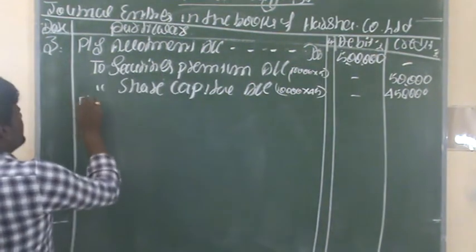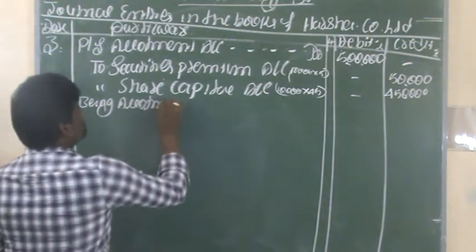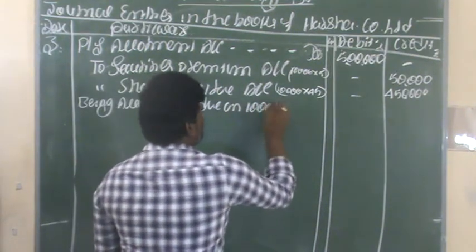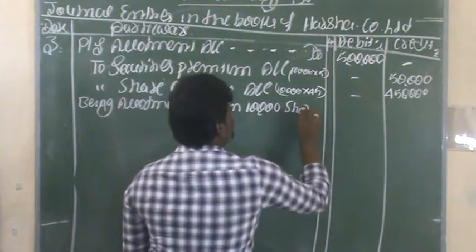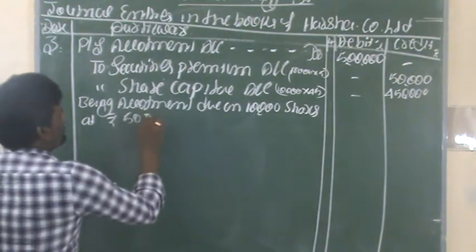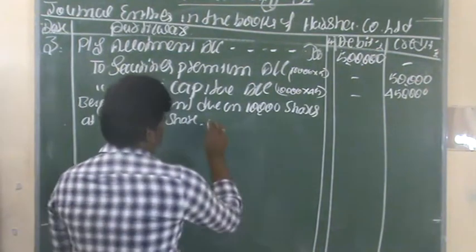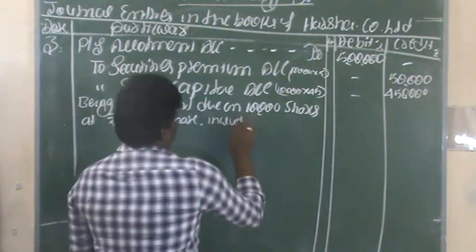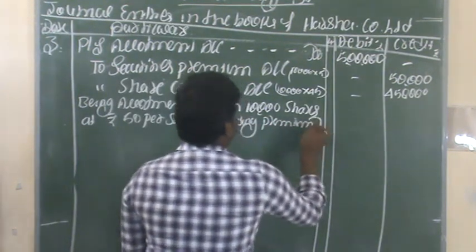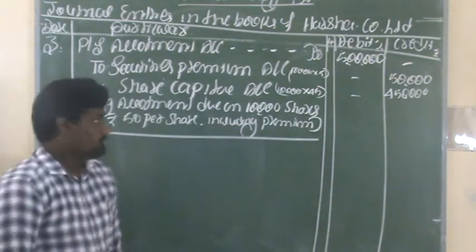The narration being allotment money due on 10,000 shares at rupees 50 per share including premium.